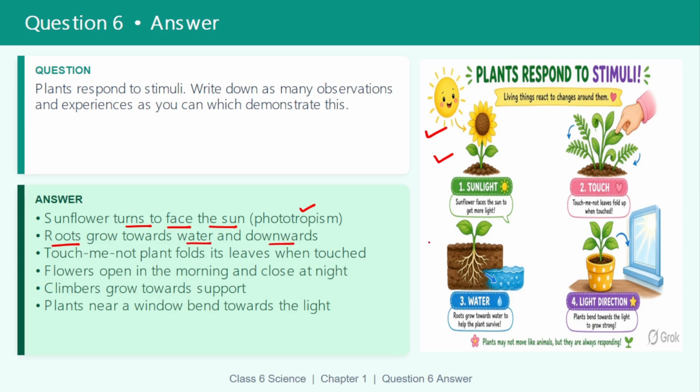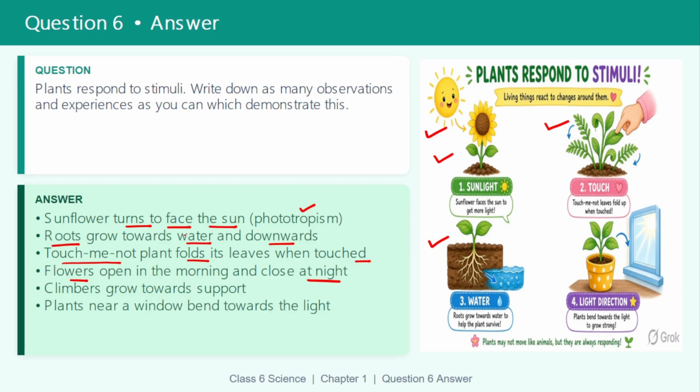This is also a movement of the root. Touch-me-not plants fold their leaves when touched. They respond to touch. Flowers open in the morning and close at night. The flowers are open in the day and close themselves at night.